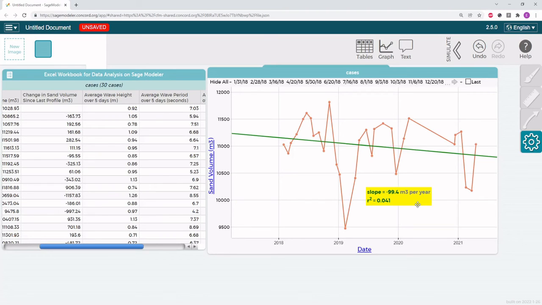In the case of the data that I'm looking at here, the trend line has an r-squared value of 0.04. This is close to 0, but it is not 0. So some of the points can probably be explained by the downward trend that we see. It'll be up to you to think through these factors as you look through your data and decide what trends you think are happening. Go ahead and take a look at the slope of your line and the r-squared value of your data and answer the questions on the following slide.